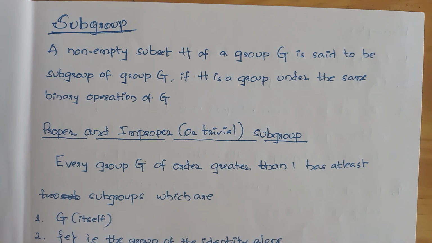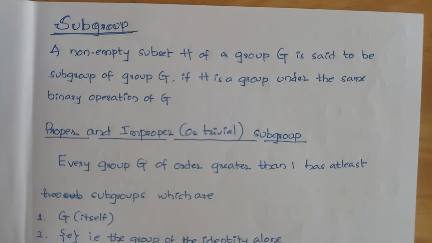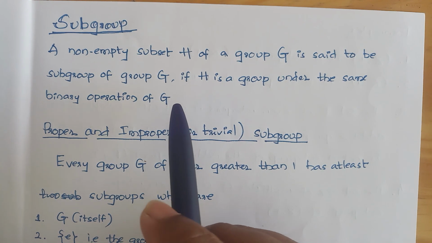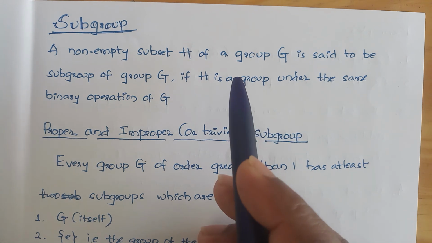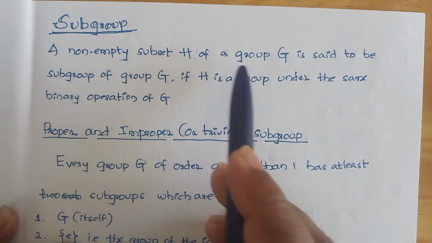For example, if I take H as the set of natural numbers and G as the real numbers, then N is a subset of R. R is also a group, and N is also the group. So here your H will be the subset of G.